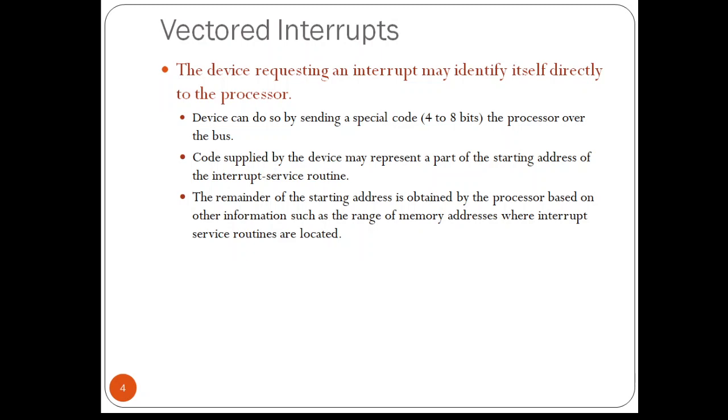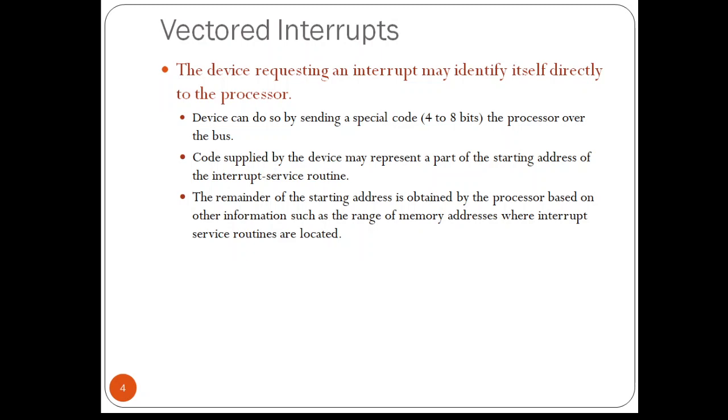The code that is supplied by the device may represent the starting address of the interrupt service routine for that device. As I said, the device should send a special code through which the processor will identify which device has sent the request. That code can be the starting address of the ISR, that is interrupt service routine. As there is a specific interrupt service routine for a particular device, just by sending the starting address of the ISR, the processor can identify which device has sent the request, and it will execute the corresponding interrupt service routine.